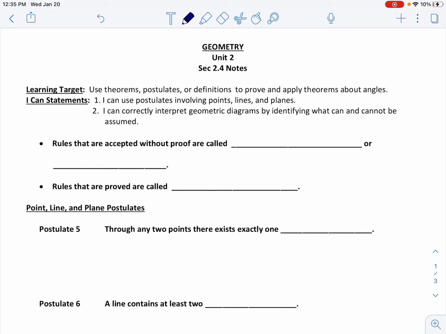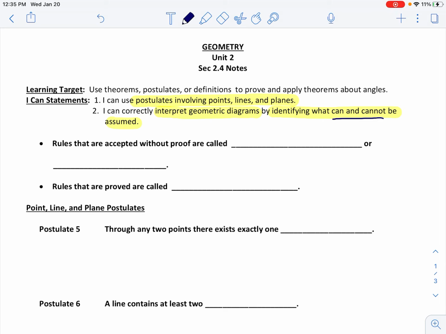Today we're going to be talking about postulates and then also diagrams. Looking at our I can statements and what we're working on today: those postulates that involve points, lines, and planes, building on those foundations of geometry as always. And then interpreting geometric diagrams, identifying what can and what cannot be assumed, and actually I might underline this here.